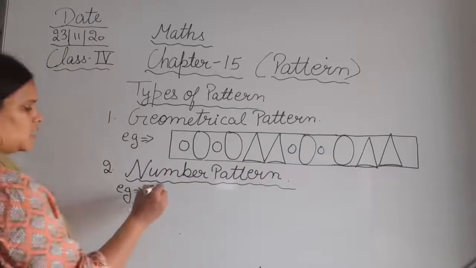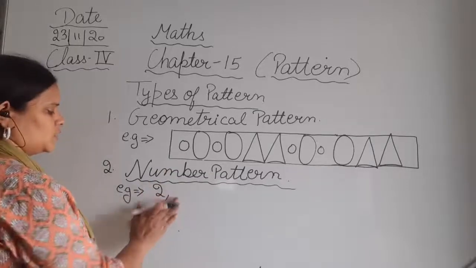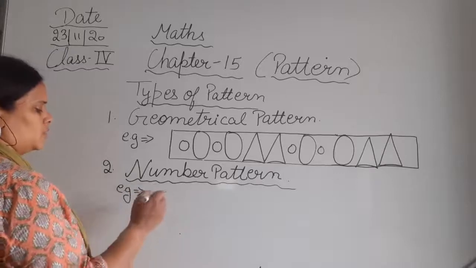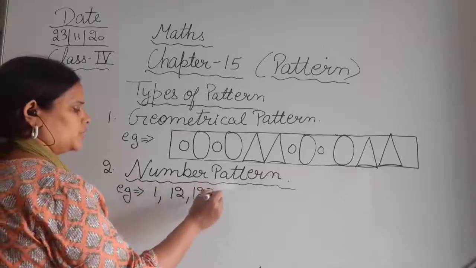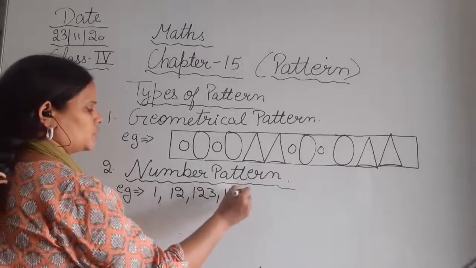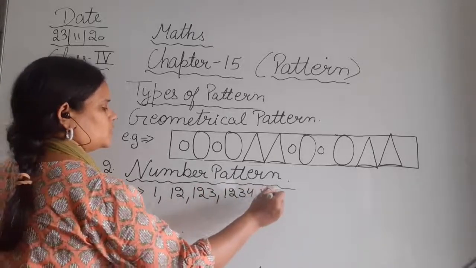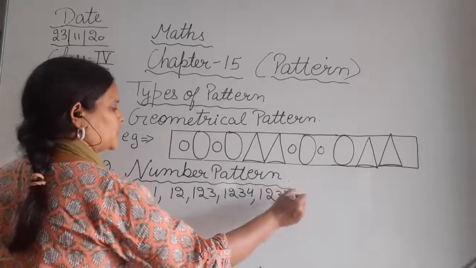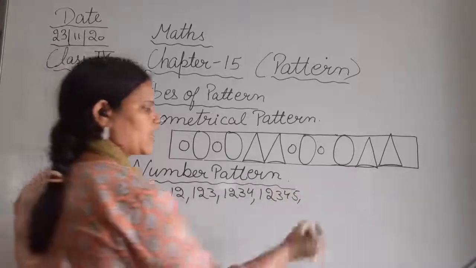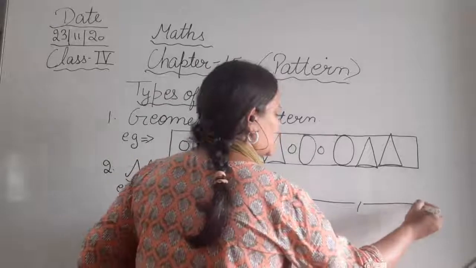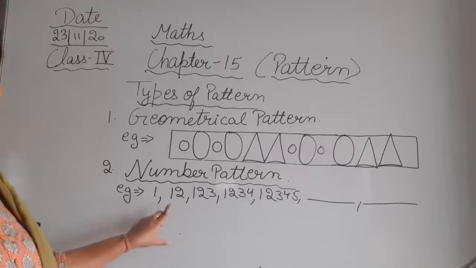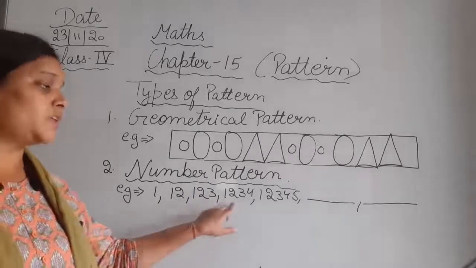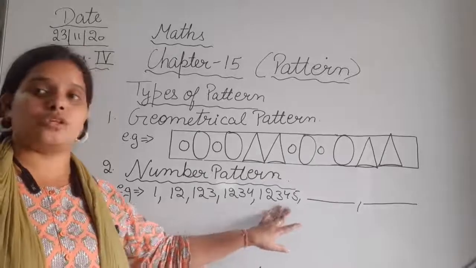Like I will just take, okay, 1, 1 2, 1 2 3, 1 2 3 4, 1 2 3 4 5. और आपसे पूछा गया कि next 2 patterns कौन से होंगे. So what will be the next 2 patterns after this? As you can observe, here we are using 1 and then 1 2, then 1 2 3, then 1 2 3 4, then 1 2 3 4 and 5.